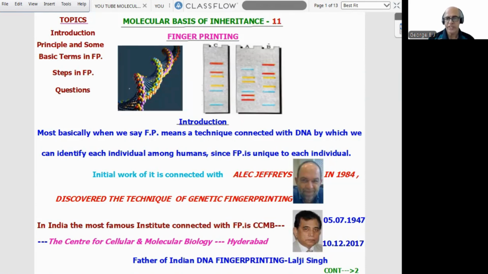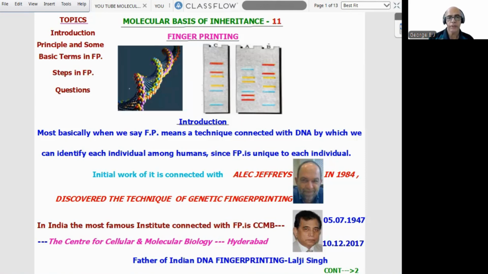Most basically, when we say fingerprinting, what does it mean? It means a technique connected with DNA by which we can identify each individual among humans, because the fingerprint is unique to each individual. That is the simplest manner in which we can explain what fingerprinting is and what its purpose is.